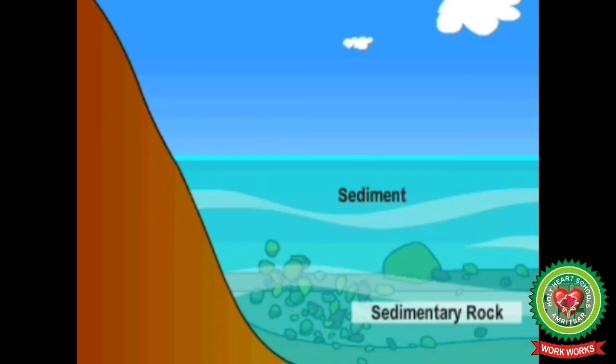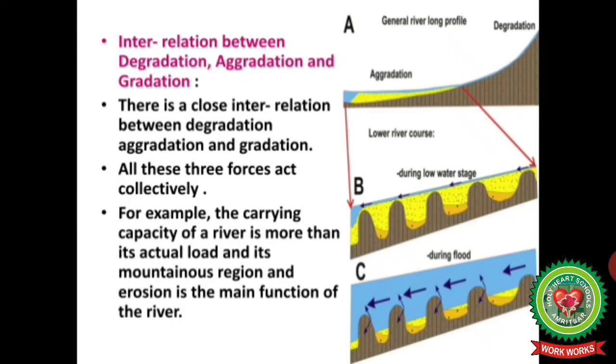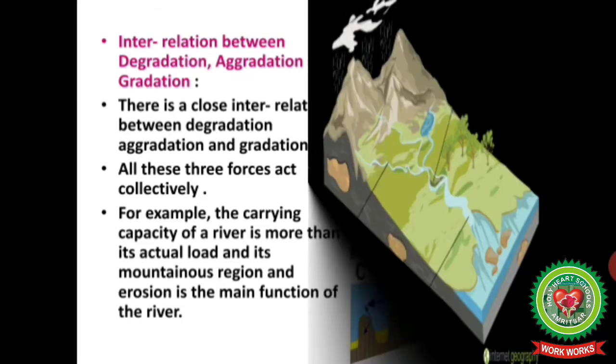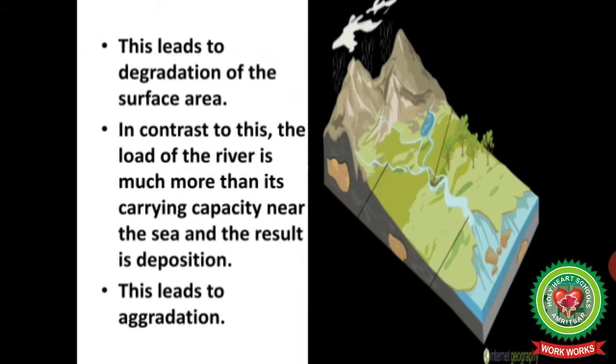Now let us see how degradation, aggradation and gradation are interrelated. There is a close relation between degradation, aggradation and gradation. All these three forces act collectively. For example, the carrying capacity of a river is more than its actual load in its mountainous region, and erosion is the main function of the river in the mountainous region. This leads to degradation of the surface area.